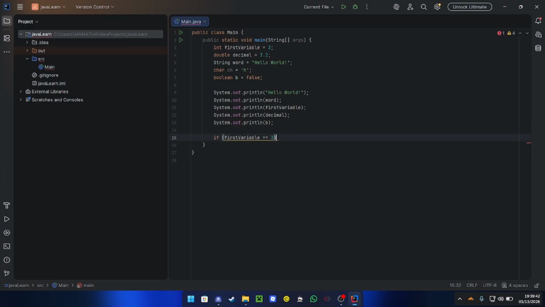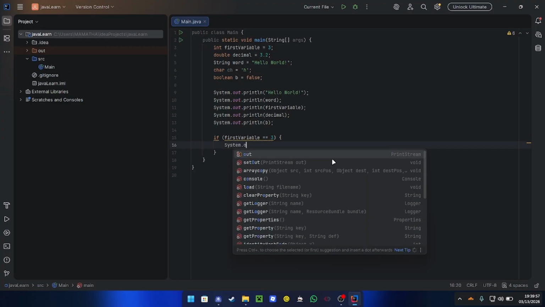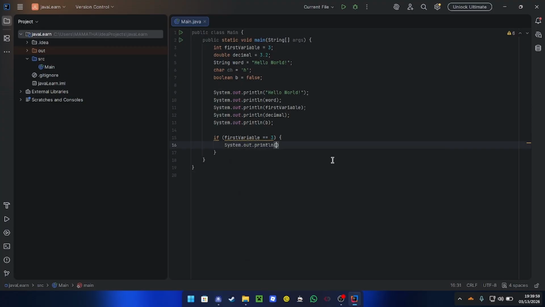That way the code checks whether or not the first variable is 3 and doesn't initialize the first variable as 3. So now we'll do curly brackets so that we can write code. And maybe we'll just output something. There we go.